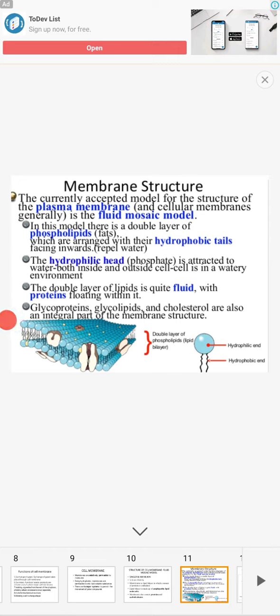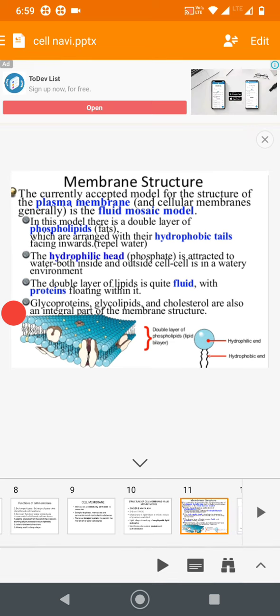Okay, so there is a hydrophilic head, the phosphate head, which is hydrophilic, attached to water both inside and outside, cell to cell in a watery environment. So the hydrophilic head is outside, hydrophobic is inside. Okay, so a double layered lipid is there, quite fluid, with the proteins floating within it.